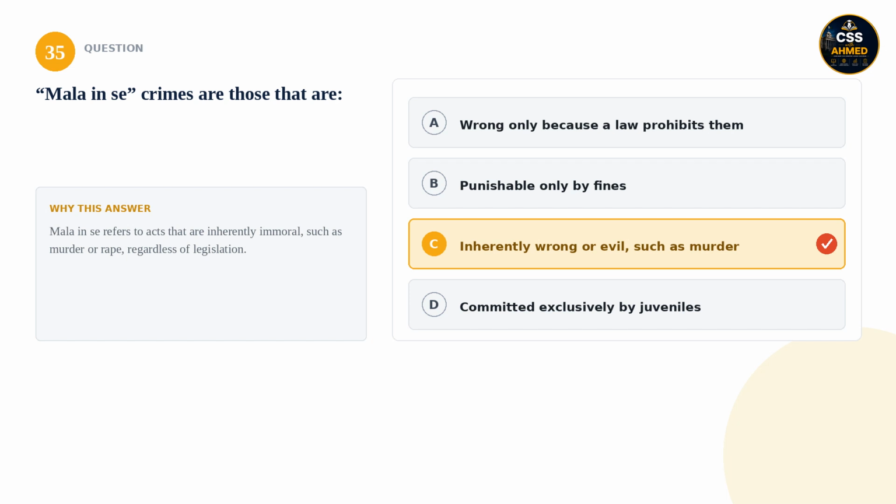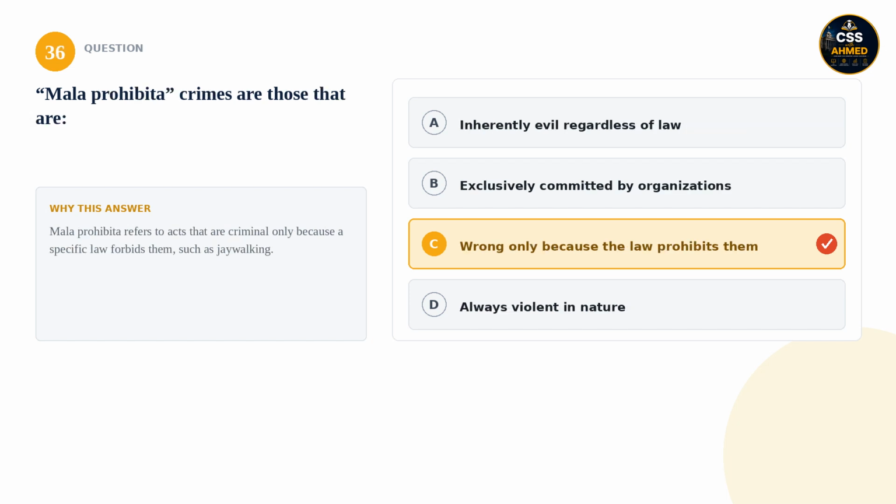The correct answer is inherently wrong or evil, such as murder. Mala in se refers to acts that are inherently immoral, such as murder or rape, regardless of legislation.